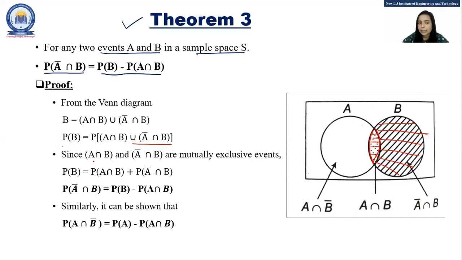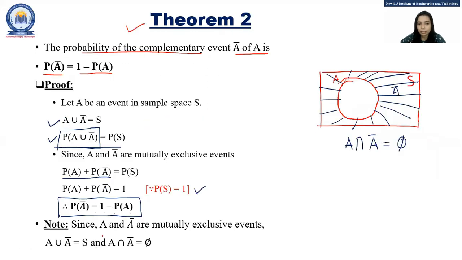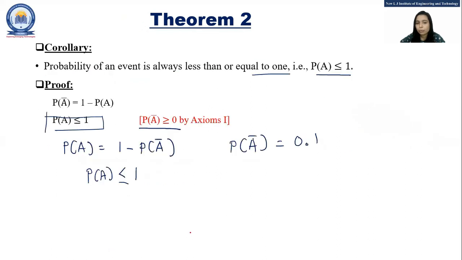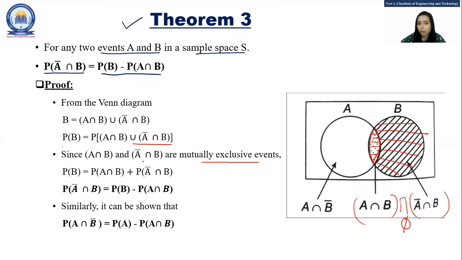Now here you can see that A intersect B and A bar intersect B are mutually exclusive events. From this Venn diagram you can check that the intersection of A intersect B and A bar intersect B is nothing but phi. So those are mutually exclusive events, as we have noted over here as well, that if A and A bar are mutually exclusive events, then A intersect A bar is equal to phi.